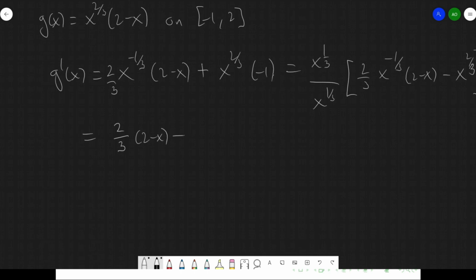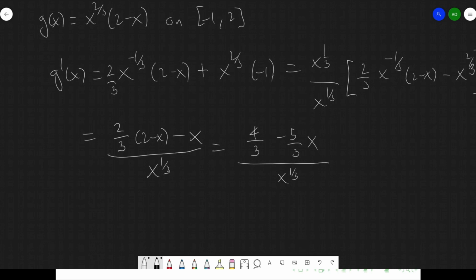And over here, x to the 1/3 with x to the 2/3 is going to become x to the 3/3, so that's x. And this is all divided by x to the 1/3. Now, if I simplify this, this becomes 4/3, and this is 2/3 minus 3/3, which is -5/3 x. And so that's my simplification of the derivative.